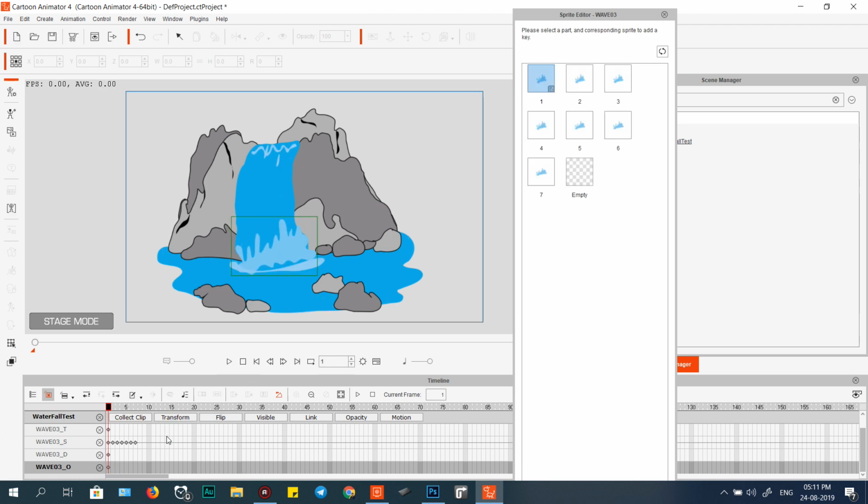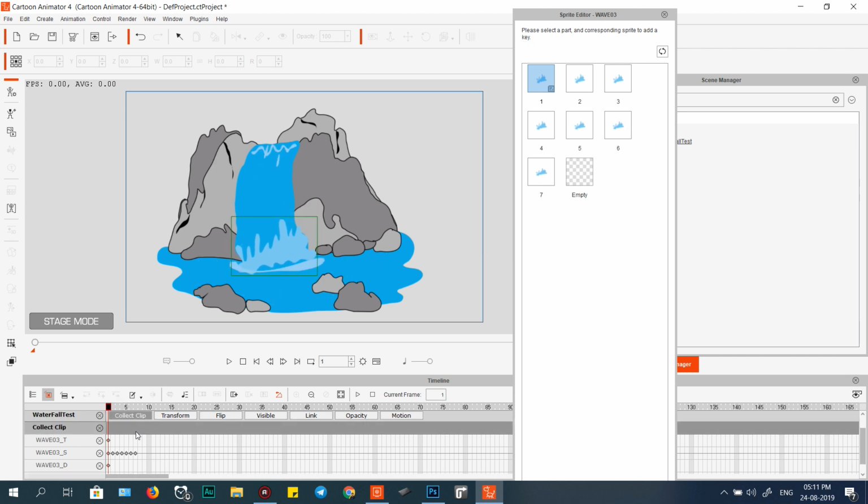Okay, when you play, you see the water pass like that. Okay, it goes together, no problem. And I need this motion fast, so I click this one, and right click to export, okay, just click OK.